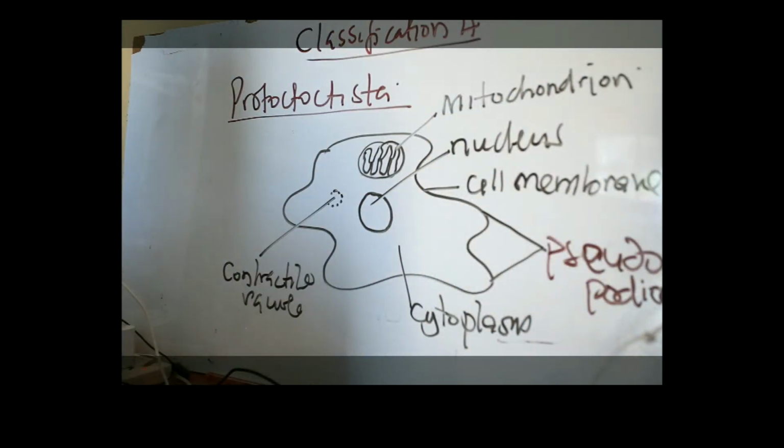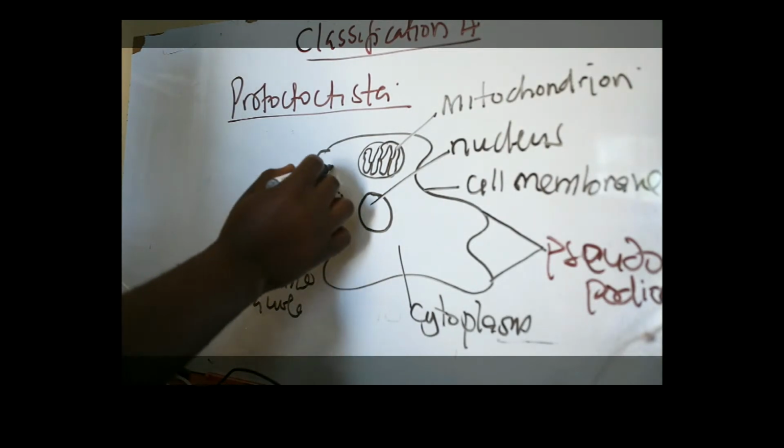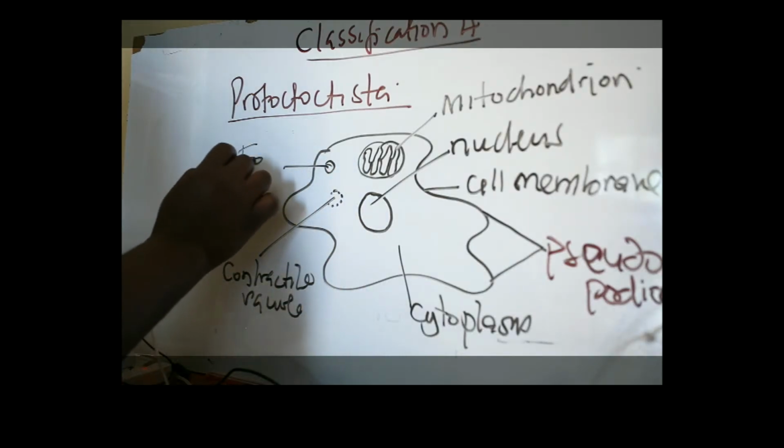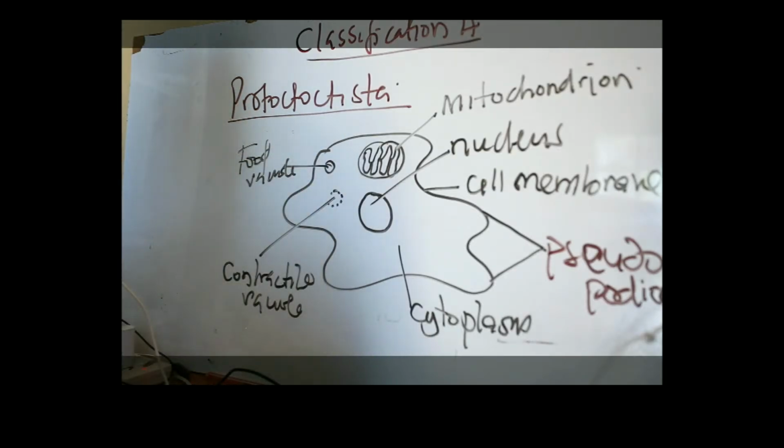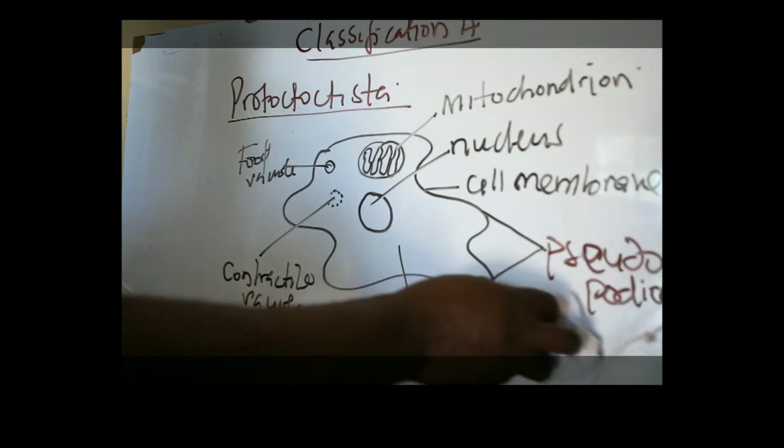These are just basic structures of any cell that you can come across. We have food vacuole, and so on and so forth. Now, these are just the basic structure of an amoeba, and amoeba is a good example of members of Protoctista. Of course, you also have the structure of a Chlamydomonas, and the structure of the Spirogyra. You need to look at them very carefully so that you are able to distinguish who is who. Now let us dive in and look at the characteristics of these members.